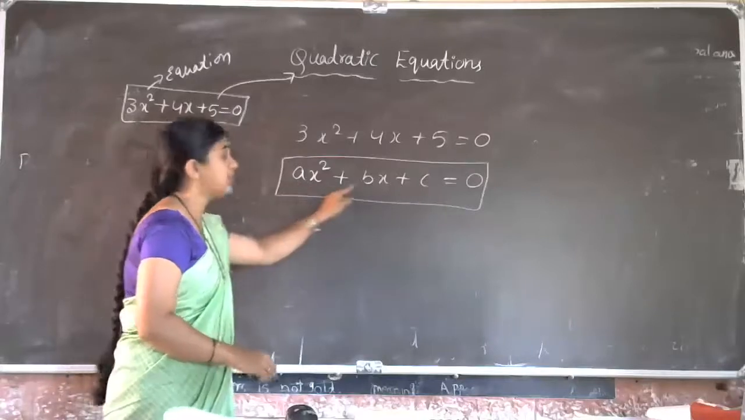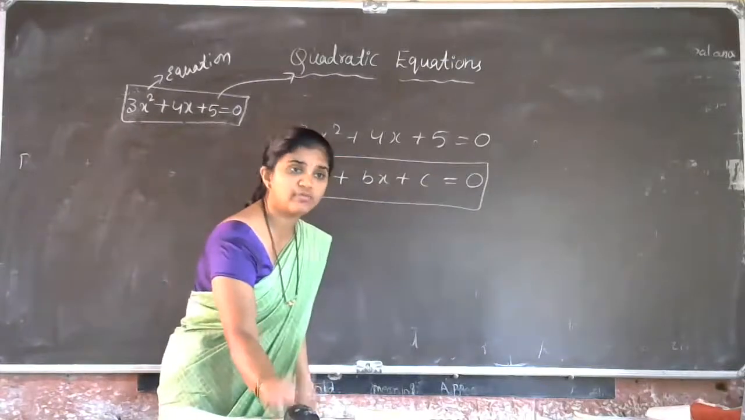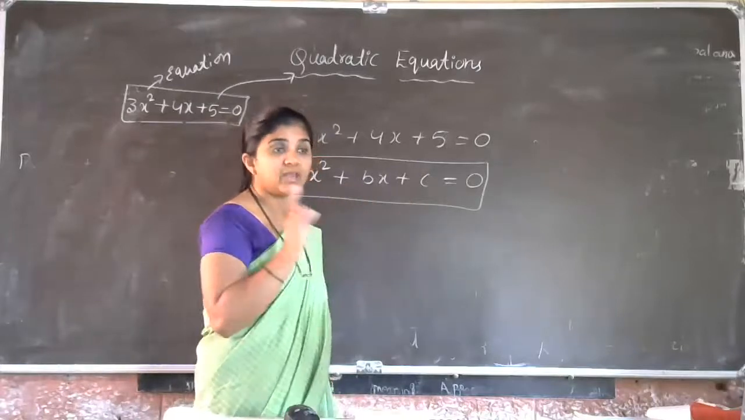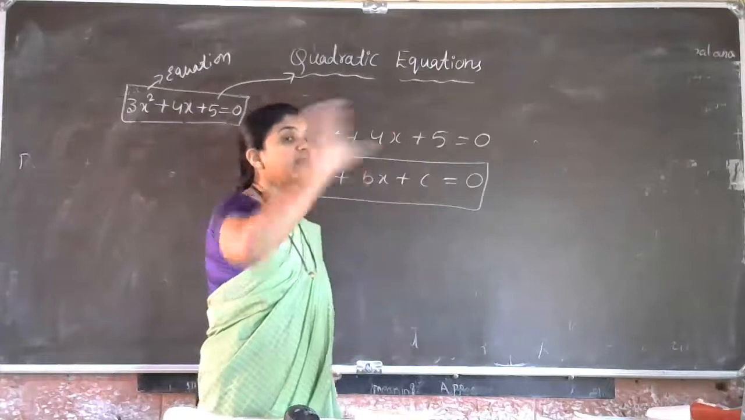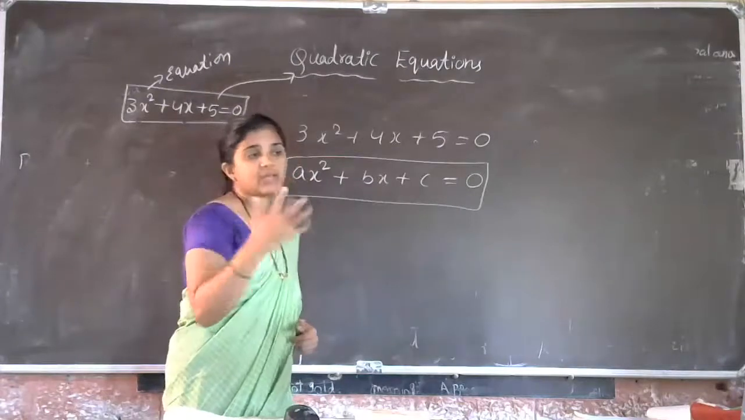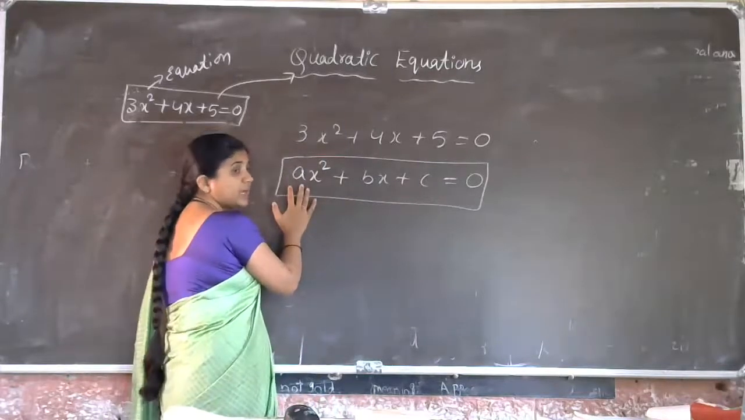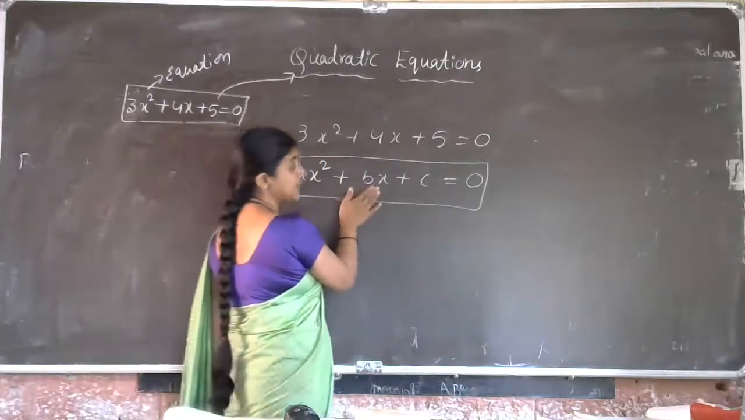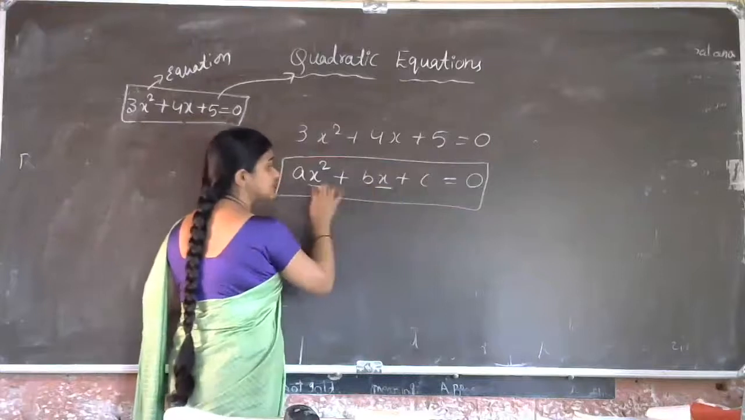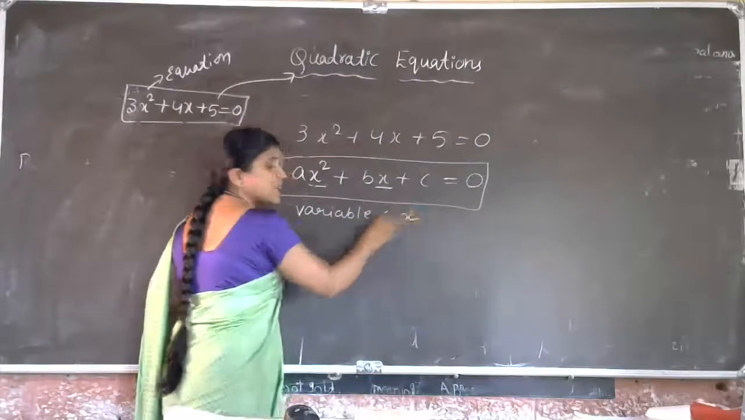ax square plus bx plus c. Here we are discussing quadratic equations in one variable. We are discussing only one-variable quadratic equations, in the sense only one variable we are taking: x, or you can take the variable as y, or you can take the variable as a, that is your choice. But the standard form, general form of the quadratic equation is ax square plus bx plus c equal to 0. Here x square and x, this is one variable. The variable is x.